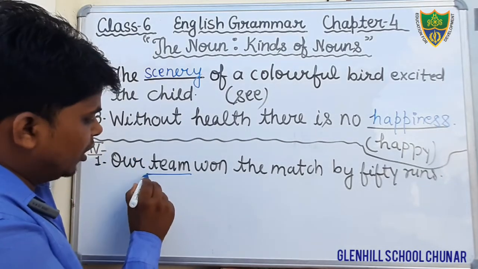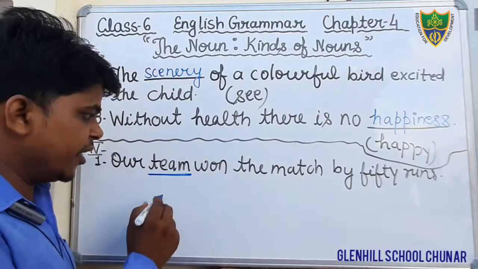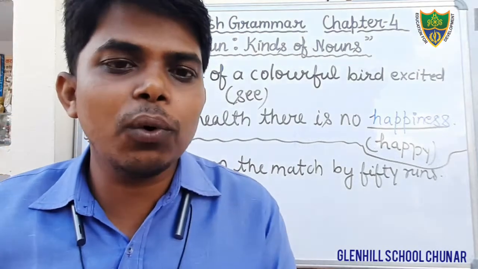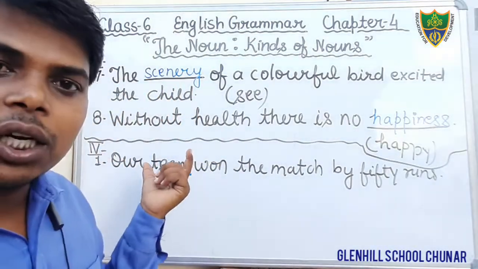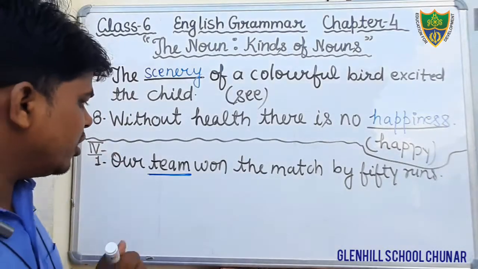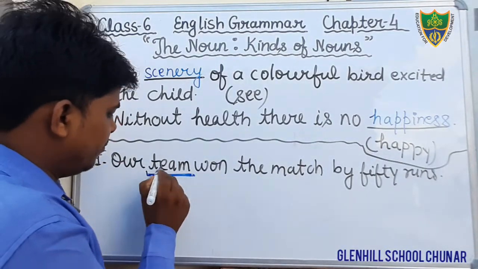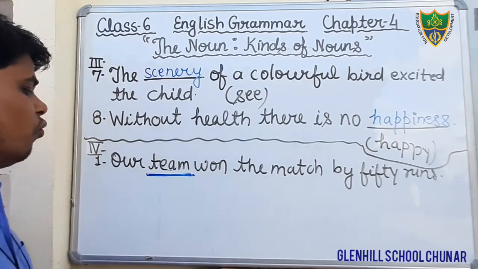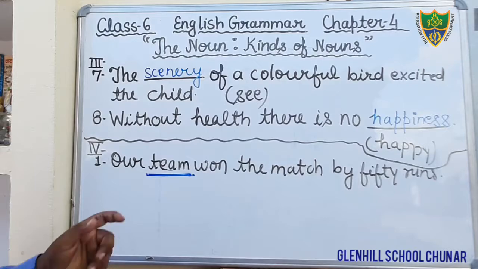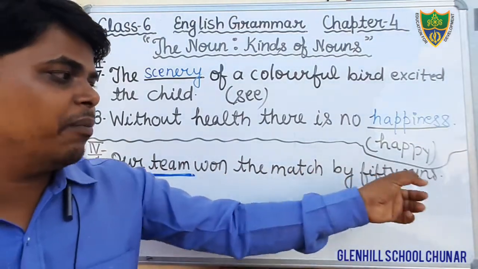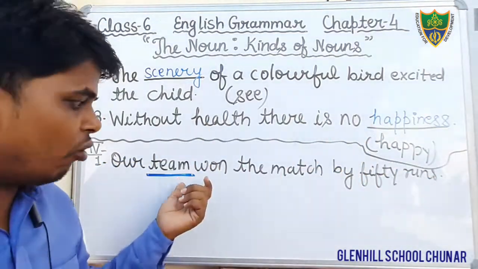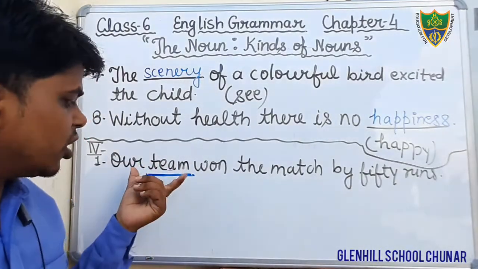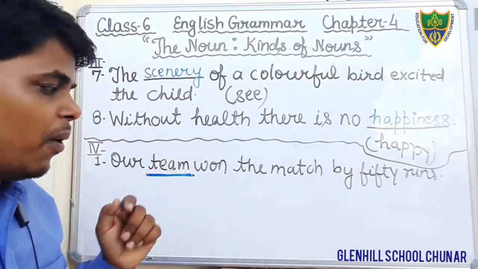The word team. Team denotes the number of players. It is the collection of players. Therefore the word team is the collective noun in this sentence. So students, just underline the word team in your book, in question number first. Our team won the match by 50 runs. In this sentence, what is the collective noun? The word team is the collective noun. Underline the word team with the help of a pencil.